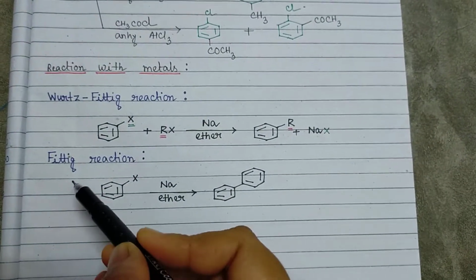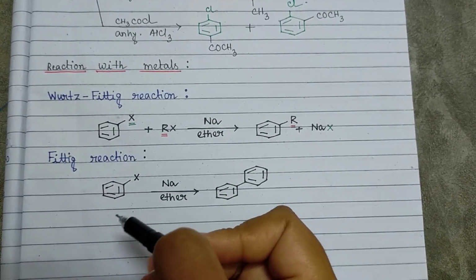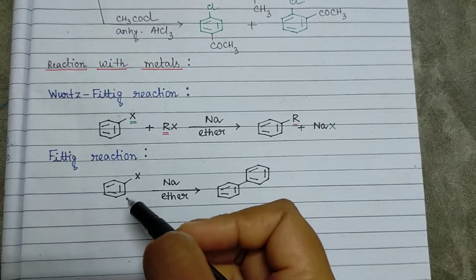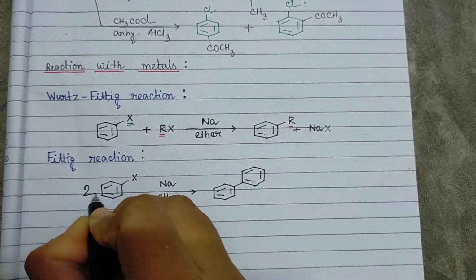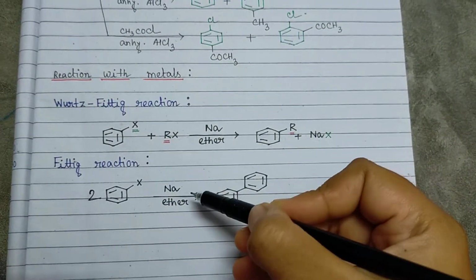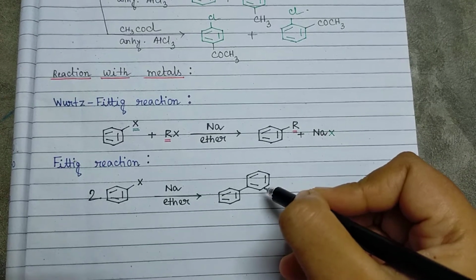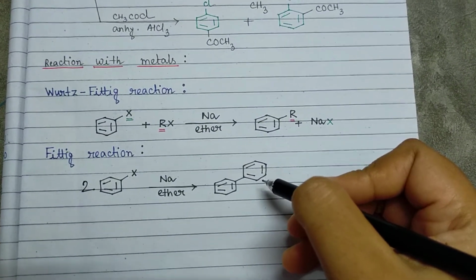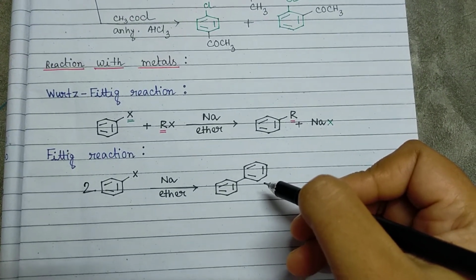And lastly, the Fittig reaction is the haloarene version of the Wurtz reaction, and it is completely on the haloarene. That means here two molecules of haloarene will react in the presence of sodium ether, and it will give us biphenyl or diphenyl as the product. So this is all about the chemical properties of haloarenes.